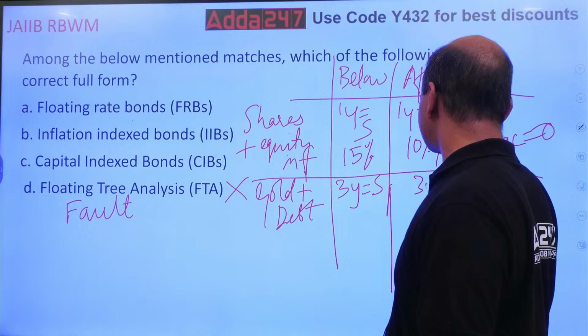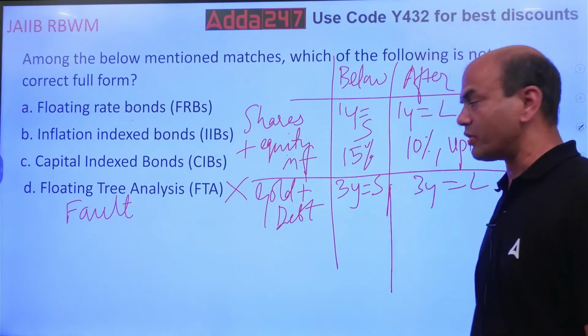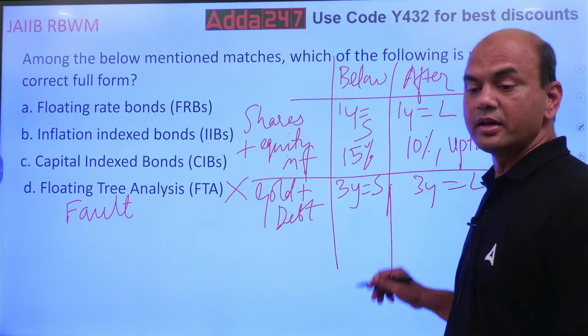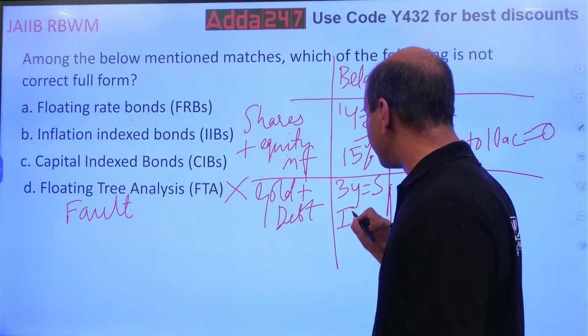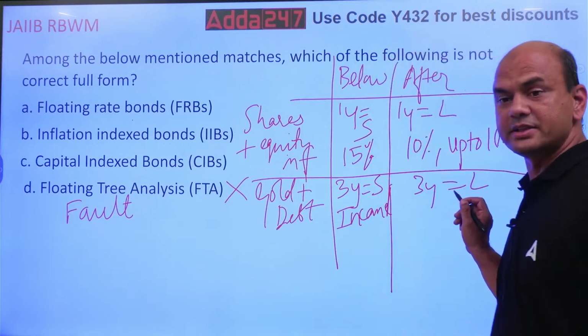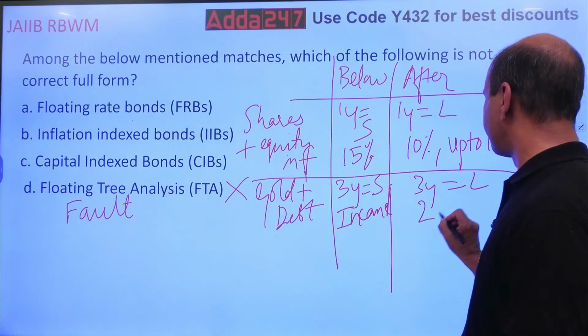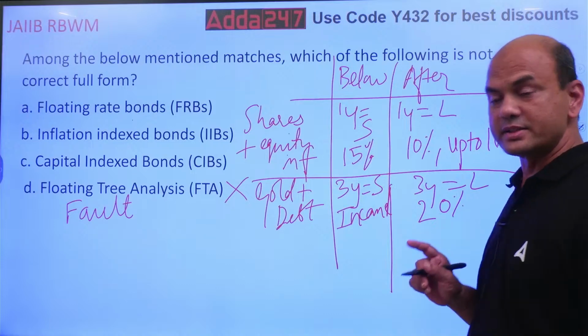After 3 years it comes under long-term capital gains. What are the rates for this? Up to 3 years it is as per your income. And for long-term it is 20% with indexation.